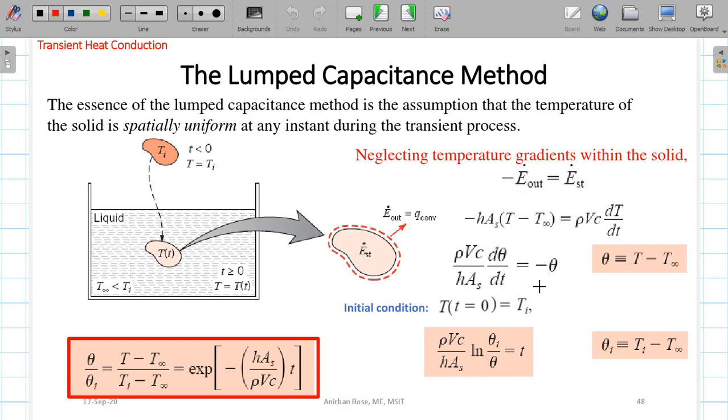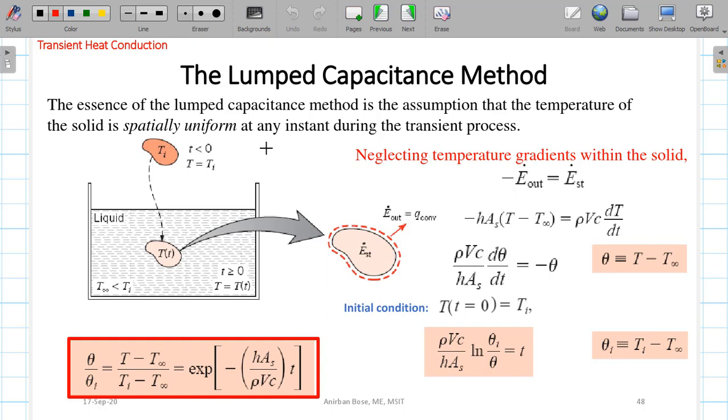To solve this problem, let us try to make it a bit simpler, and we consider that no spatial variation occurs. The temperature is not varying with the spatial coordinate. Temperature is only a function of time.